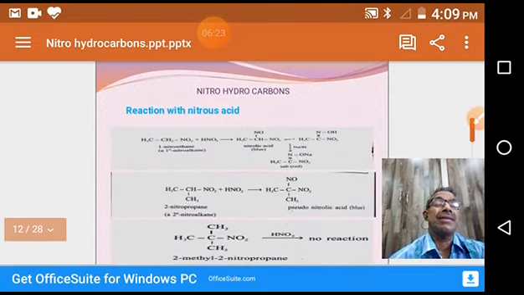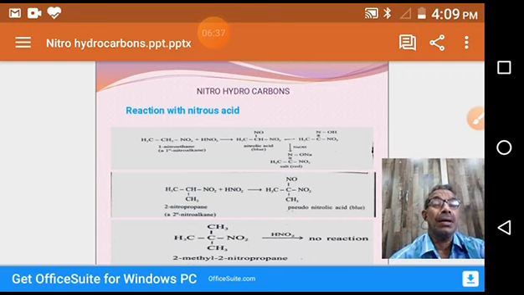Then the reaction with nitrous acid. This reaction we call the white, blue, red reaction. Tertiary nitrohydrocarbons do not react with nitrous acid because they lack alpha hydrogens, whereas primary and secondary nitrohydrocarbons react with HNO2.